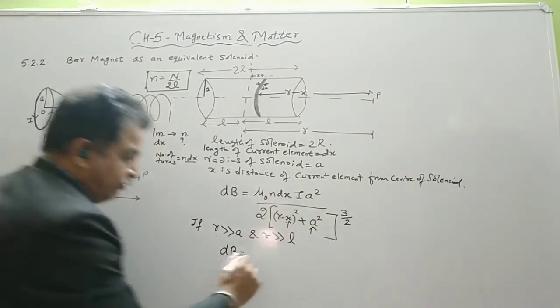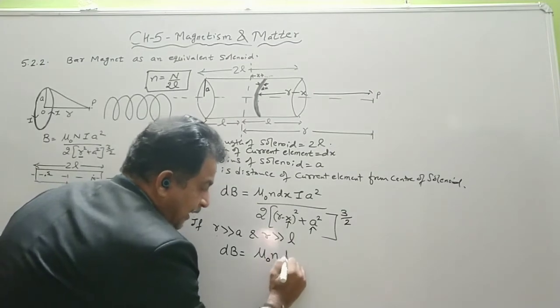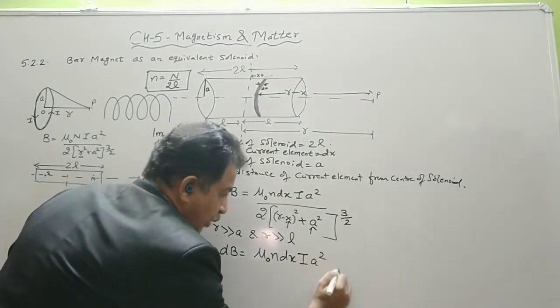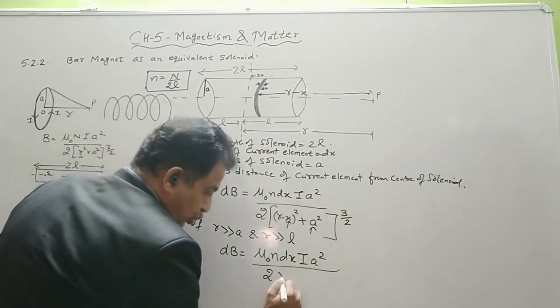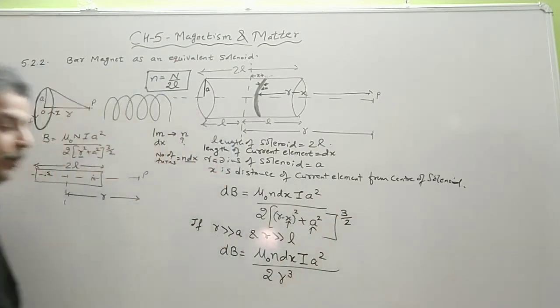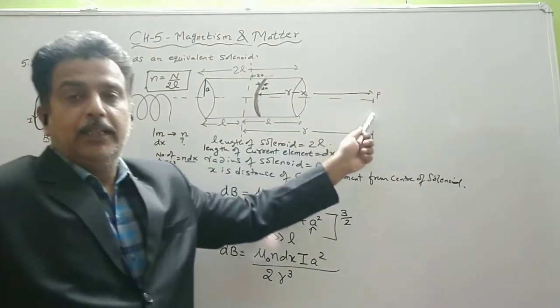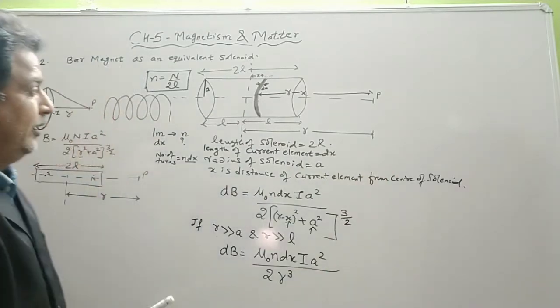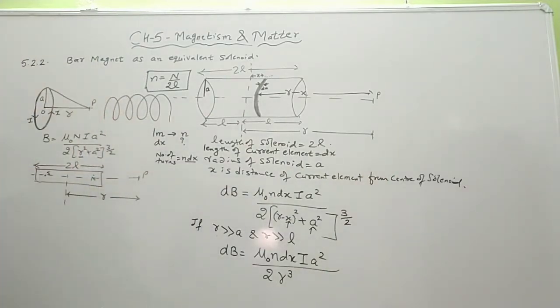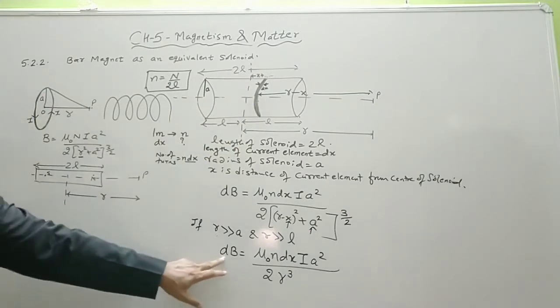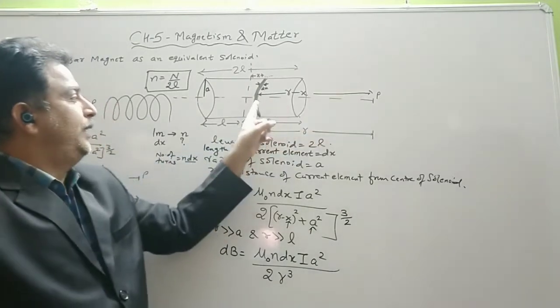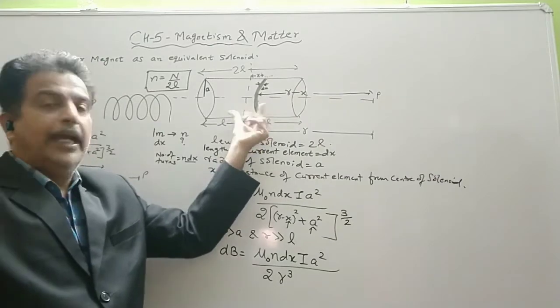So we will be left with mu naught n dx I a square upon 2 r square to the power 3 by 2, so it comes out to be r cube. This is one assumption that we are making, that the point P is far away from the center of the solenoid.